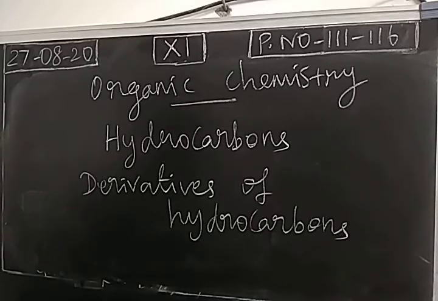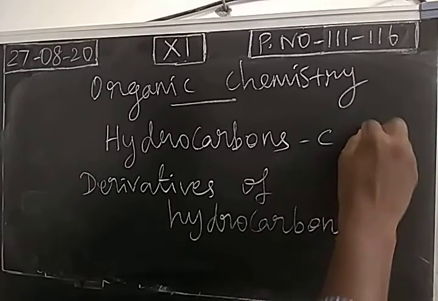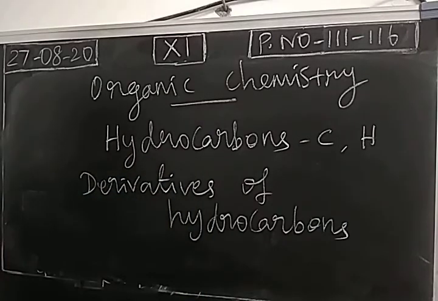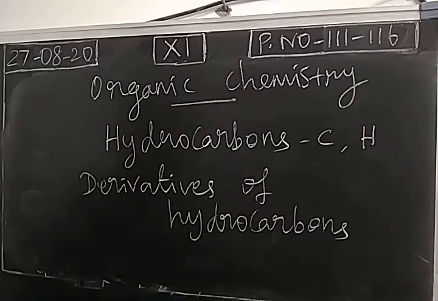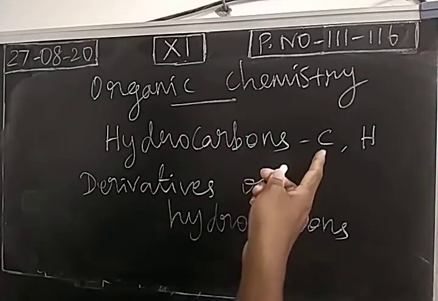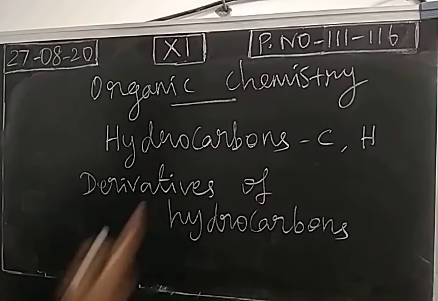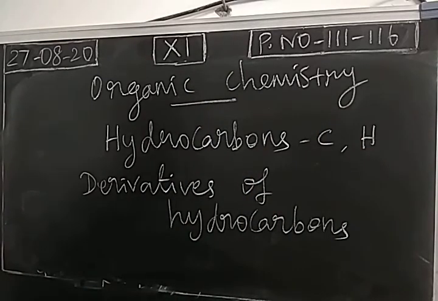So organic compounds means two major elements will be there. One is carbon, another one is hydrogen. So compounds made up of carbon and hydrogen are called hydrocarbons. Organic compounds or carbon compounds means they are made up of carbon and hydrogen. We call them simply hydrocarbons.